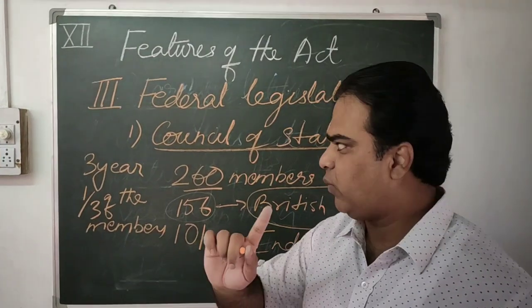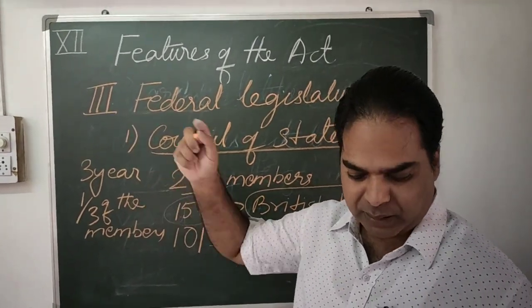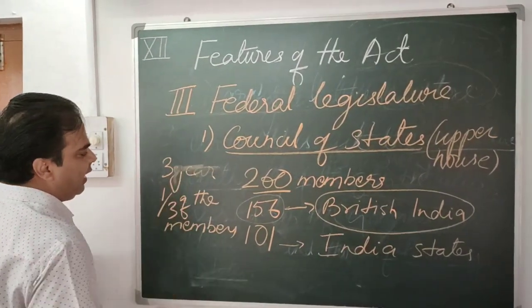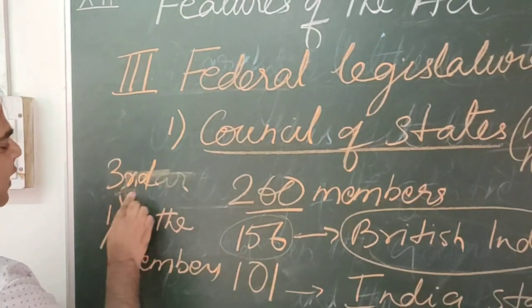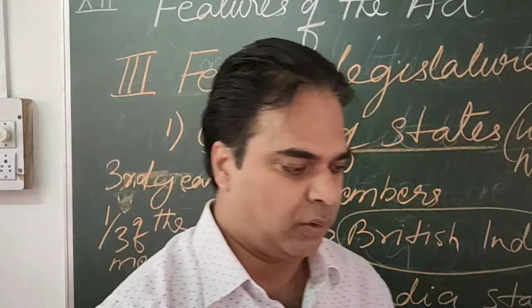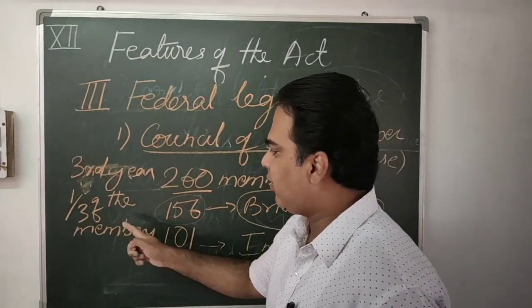At present, only one difference is there. Here we are talking about every third year: 1/3 of the members retired.